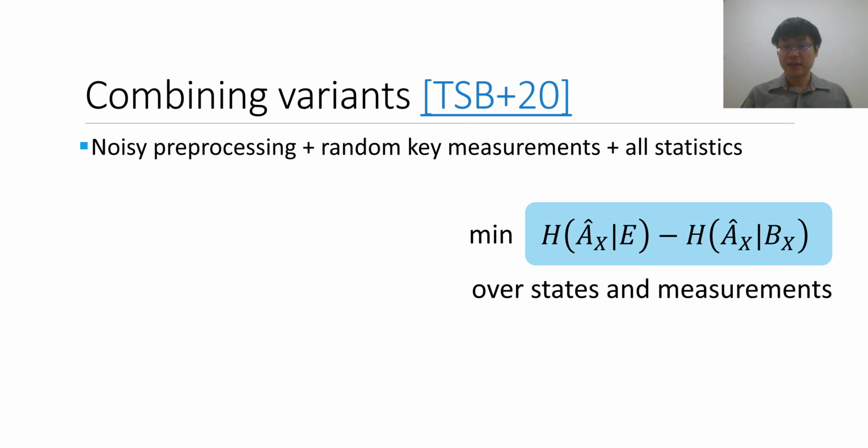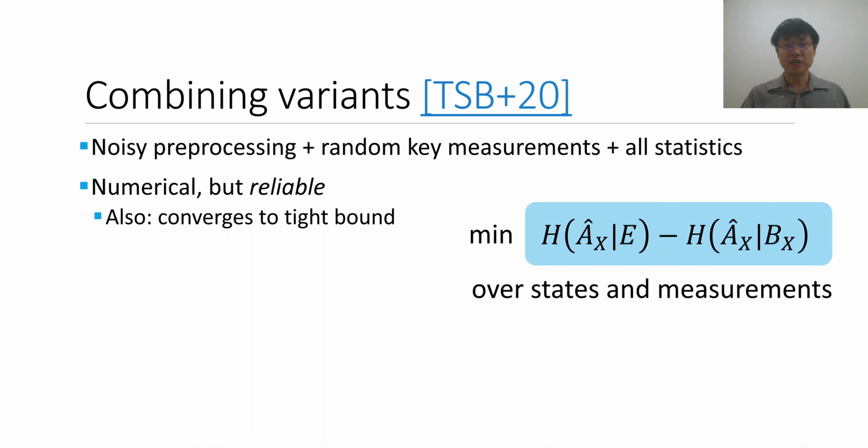And if we recall that our task in this security proof is essentially to minimize this expression over all the states and measurements that are accepted in the protocol, we see that this could get pretty challenging if we are going to combine all the different variations that have been proposed so far. At least it's going to be challenging to try and find a closed form expression for it.